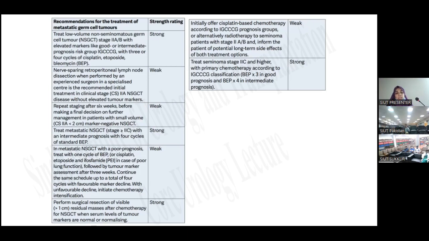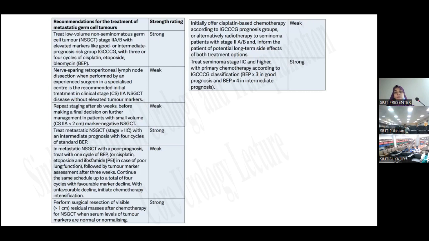In metastatic non-seminomatous germ cell tumor with a poor prognosis, treat with 1 cycle of BEP, or cisplatin, etoposide, and ifosfamide in case of poor lung function, followed by tumor marker assessment after 3 weeks. Continue the same schedule up to a total of 4 cycles with favorable marker decline. With unfavorable decline, initiate chemotherapy intensification. Perform surgical resection of viable residual masses more than 1 centimeter after chemotherapy for non-seminomatous germ cell tumor when serum tumor levels are normal or normalizing.